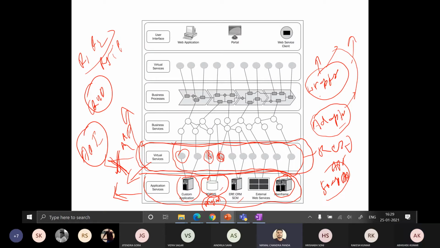Sir, these business services are attached with the business processes, which we call the logic, which is then exposed via this wrapper class again, that is the virtual services. These business services are exposed by wrapper services again, and the user interface is on the user side, which will use these services via the virtual services. The user will use the business services using the virtual services.